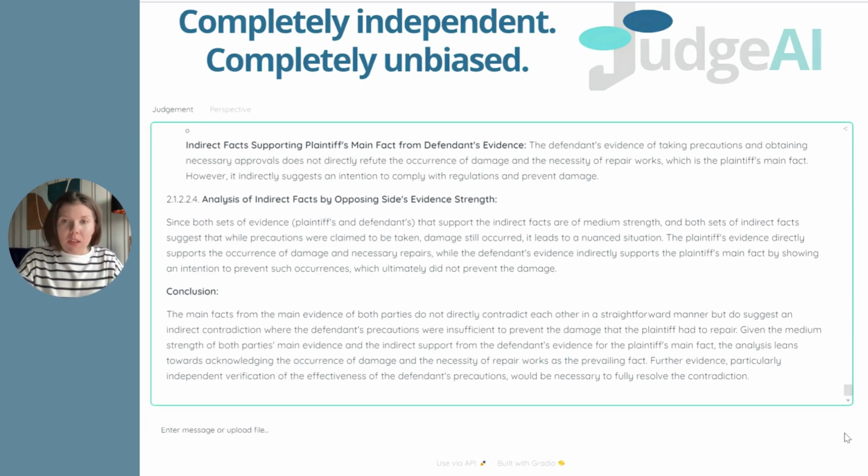It is assessed whether the respondent's evidence is at least indirectly supported by the claimant's evidence, and vice versa, whether the claimant's primary evidence is supported by the respondent's evidence. Through this complex analysis, the algorithm identifies the fact that is more substantiated at the moment. Consequently, contradicting facts are not considered in the decision making process.